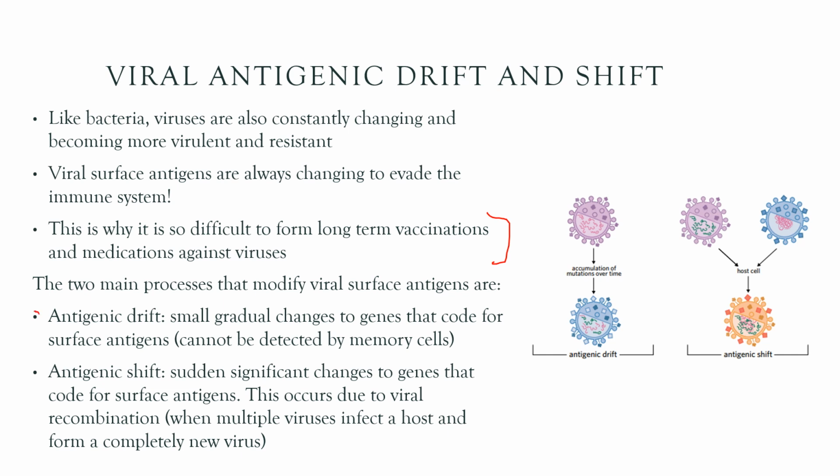So there's two main processes in which viruses can evolve. They're antigenic drift and antigenic shift. So antigenic drift is the small gradual changes to the virus's genetic material that code for the surface antigens. So think of the word drift, you're kind of just drifting along. So this is a really slow process. So it's slow and gradual, and it's just the natural mutations that will occur in the genetic makeup of that virus, which changes those surface antigens. And that's what makes it really difficult to develop memory towards them.